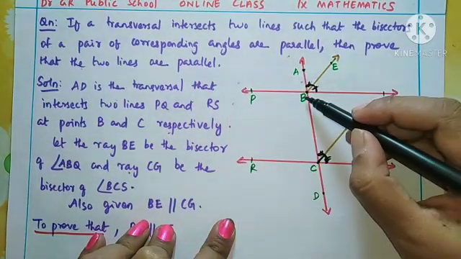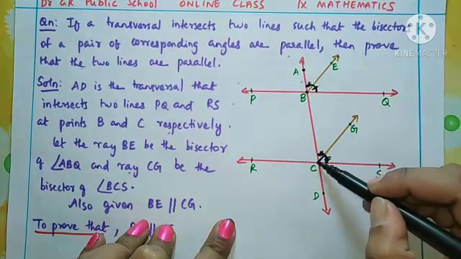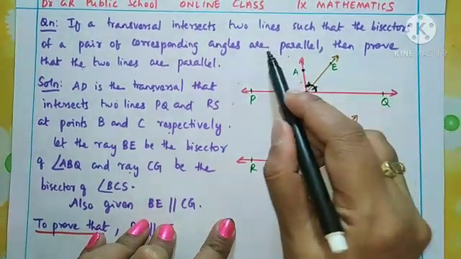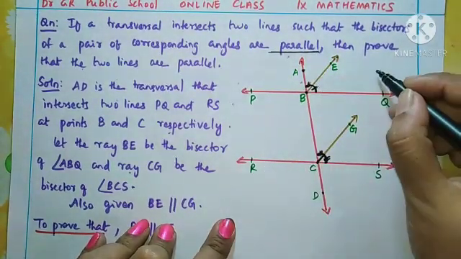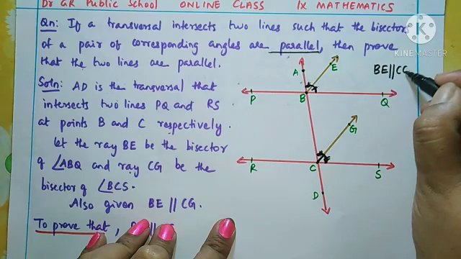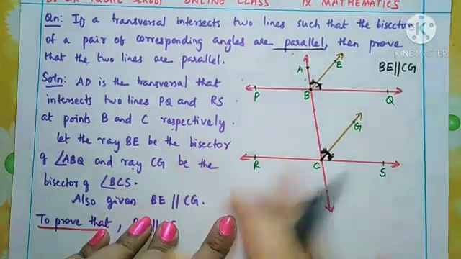What are the bisectors here? Here the bisector is BE and here the bisector is CG, and what is given? These bisectors are parallel. So this bisector BE is parallel to CG. Understood? That is the given condition.